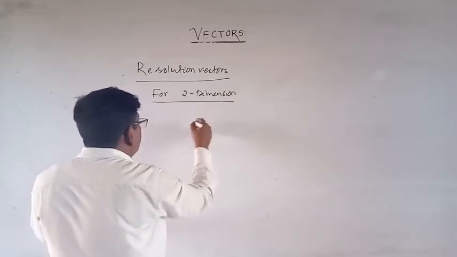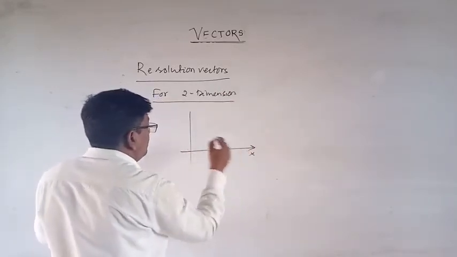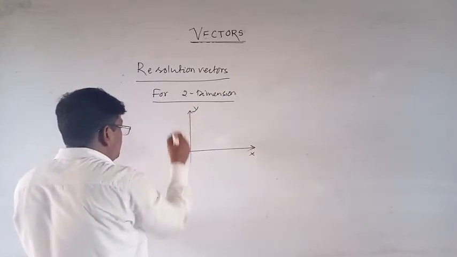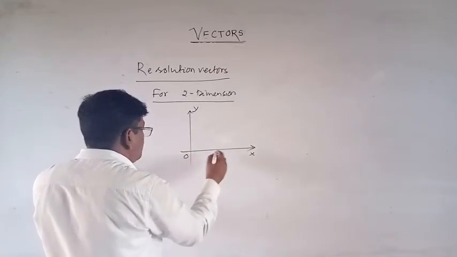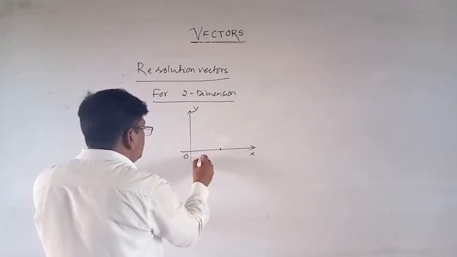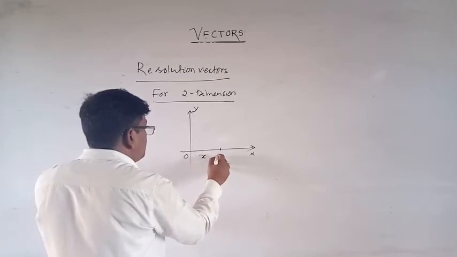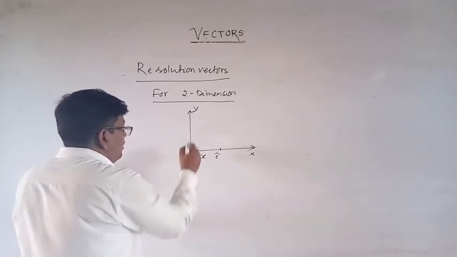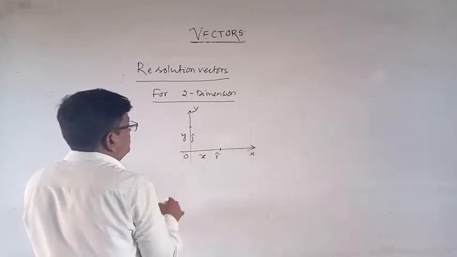Suppose this is x axis, y axis, this is origin, and this length is x, and the unit vector is i cap, and this is y, and the unit vector is j cap.